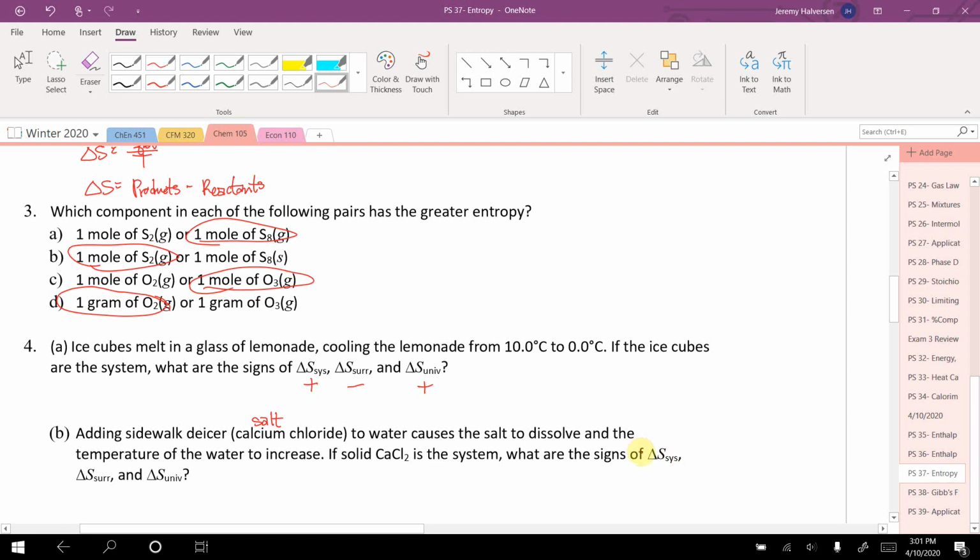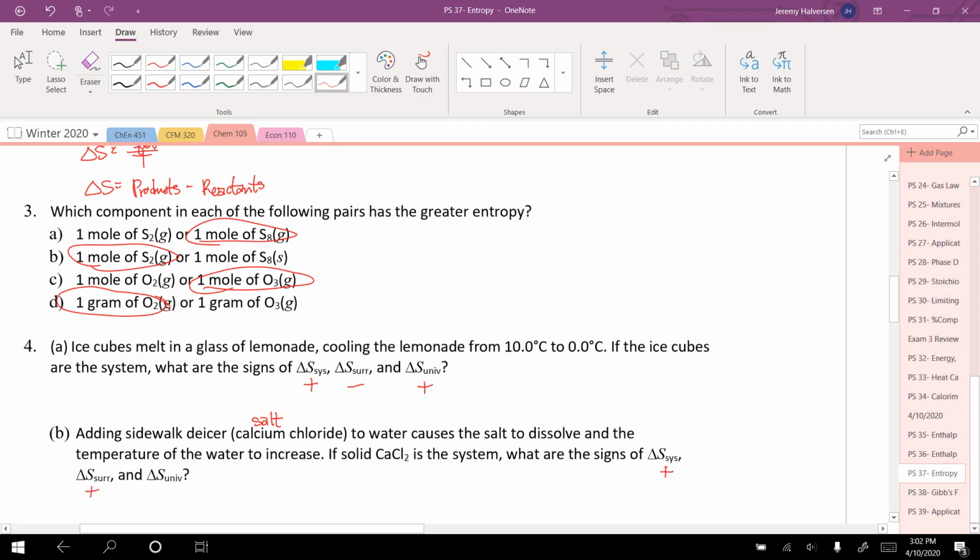Okay, it's going from being a solid to being aqueous, dissolved in water. So that is a greater entropy. It's more disordered dissolved than it is as a solid. The surroundings, the temperature of the water increases. So that means that the surroundings entropy must be going up as well.